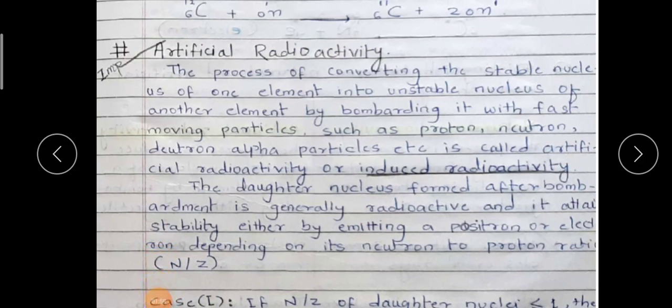Artificial radioactivity is the conversion of the stable nucleus of one element into the unstable nucleus of another element by bombarding it with fast moving particles such as the proton, neutron, deuterium or alpha particles. We are inculcating that radioactivity in the element by bombarding it with fast moving particles.